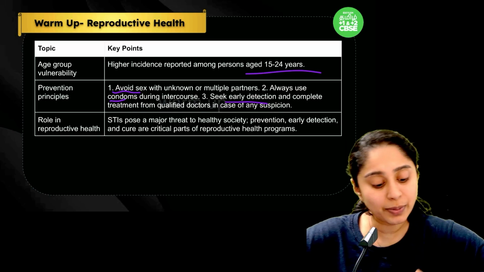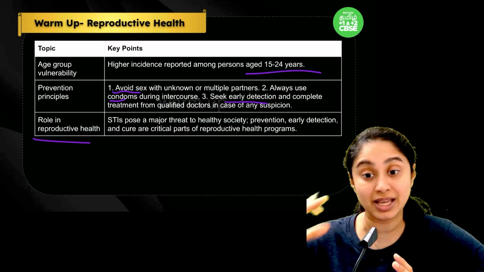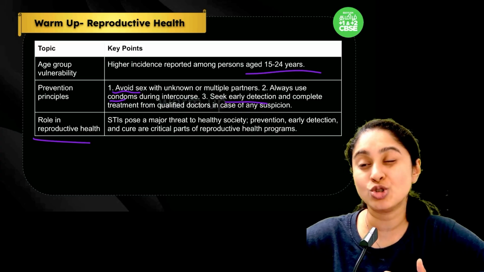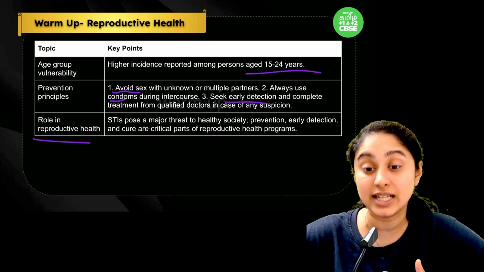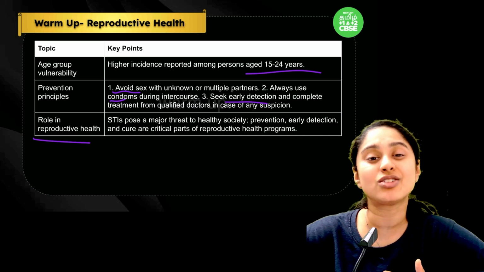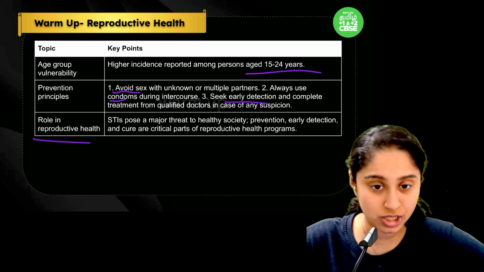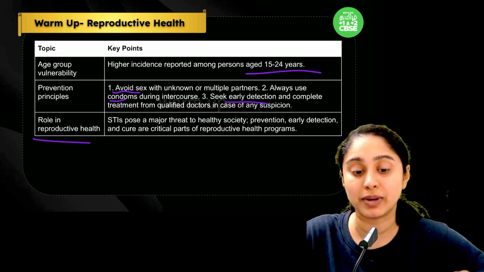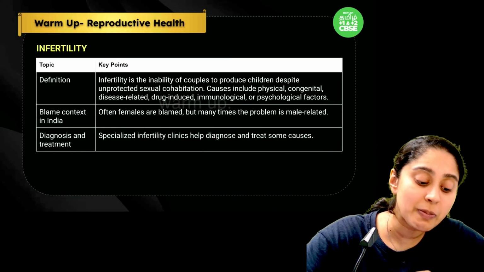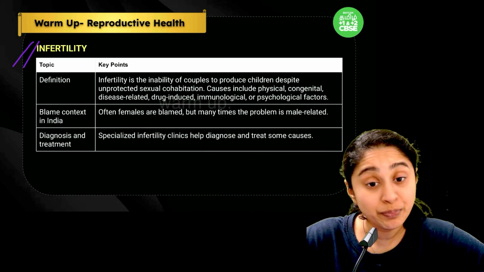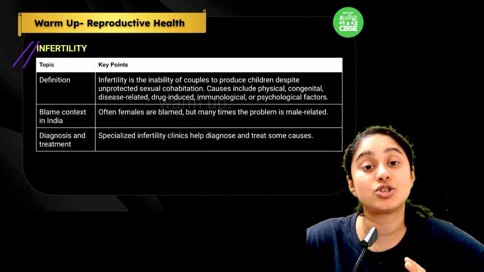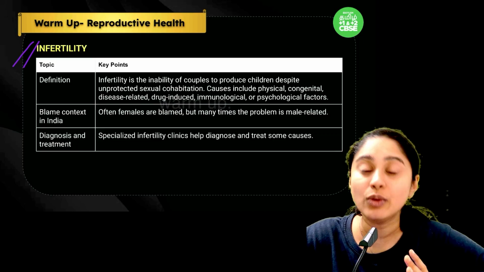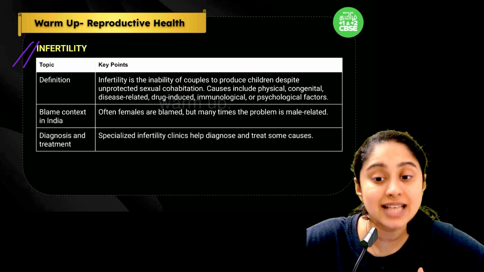Now, why reproductive health is a major concern here is because if there is no early detection and most of the society is afflicted with such diseases, then it is not a reproductively healthy society, right? So to cure and detect this is also part of reproductive health programs. Now the last part of the chapter is about infertility. Infertility is when a couple has been trying to have a child for more than 2 years and is still not able to have a child, then we call the couple infertile.